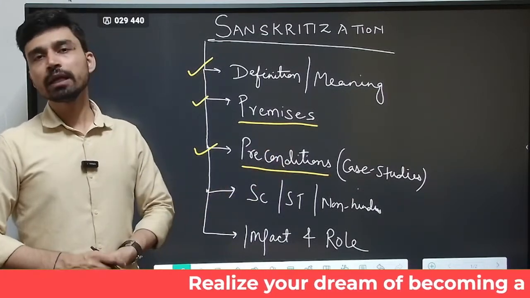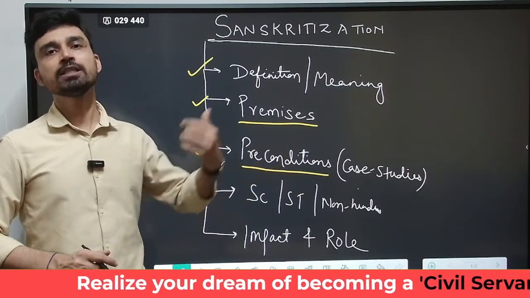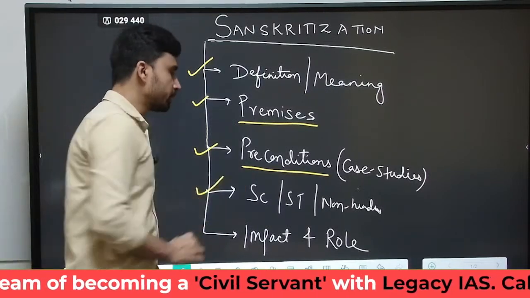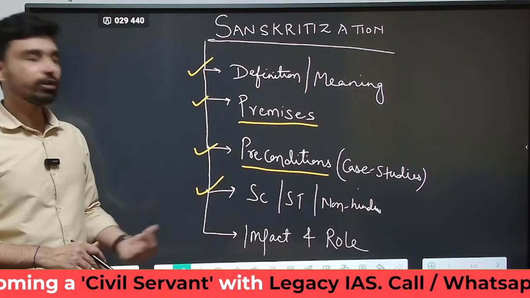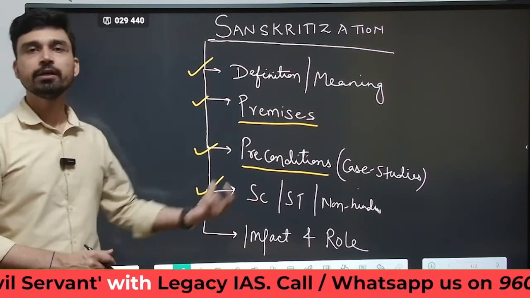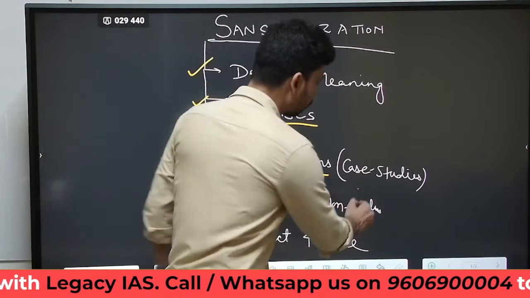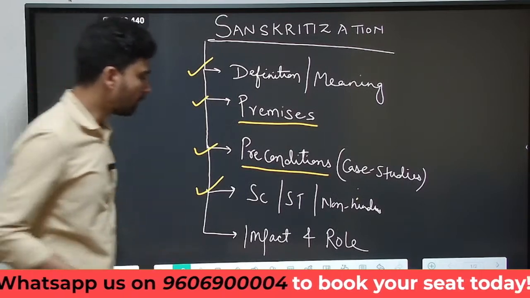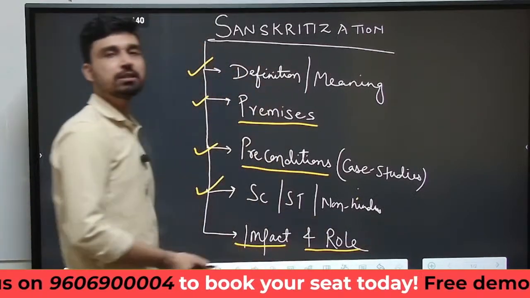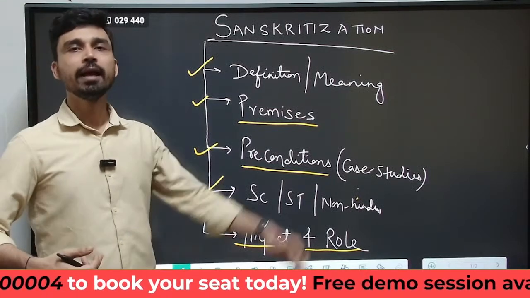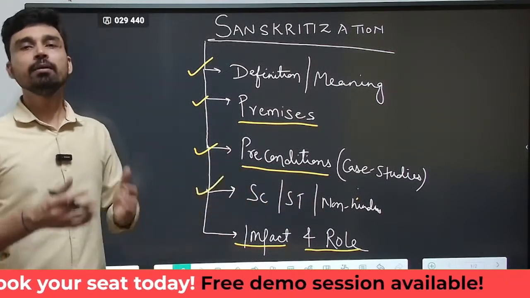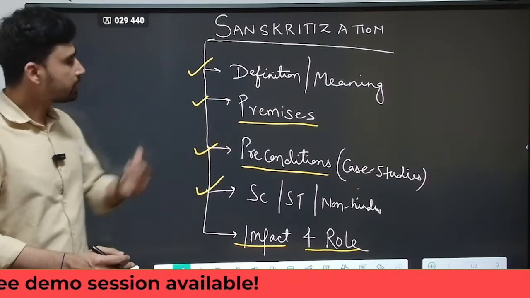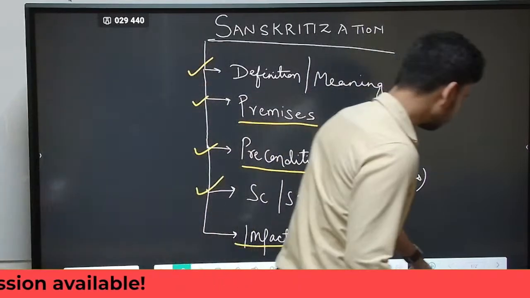And we'll talk about case studies and examples where Sanskritization has failed or succeeded in attaining its goal or objective. Then we will discuss Sanskritization in the context of the scheduled caste community of India, the scheduled tribe community of India, and also from the perspective of the non-Hindu communities of India. And last, we will discuss the impact of Sanskritization on Indian society, and its role in the maintenance of the social order of traditional Indian society. So let us start one by one and try to understand this.